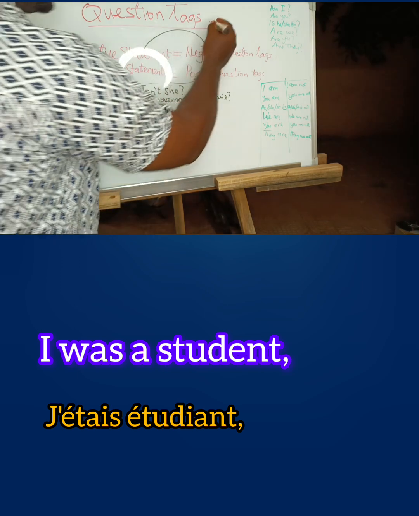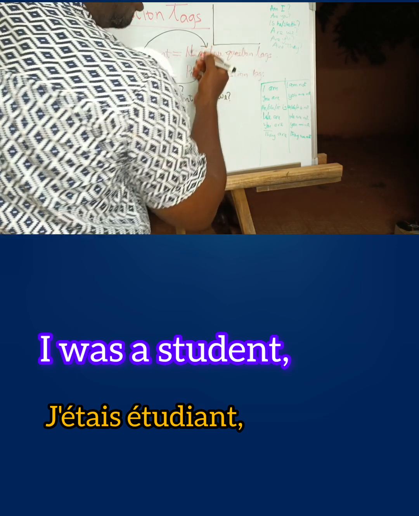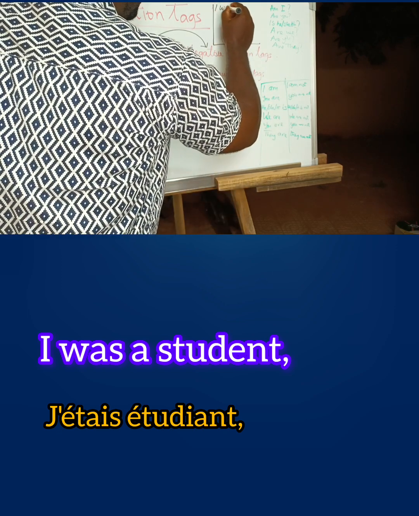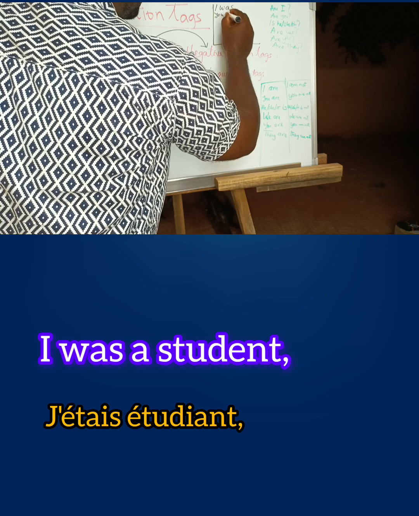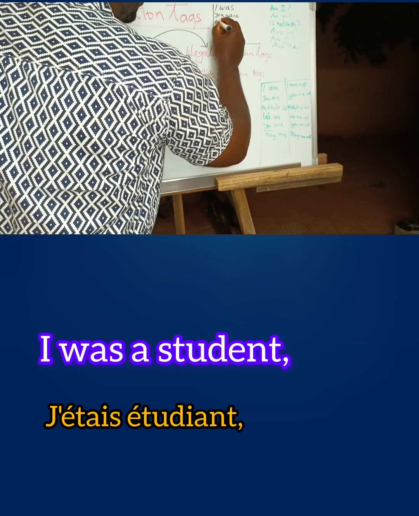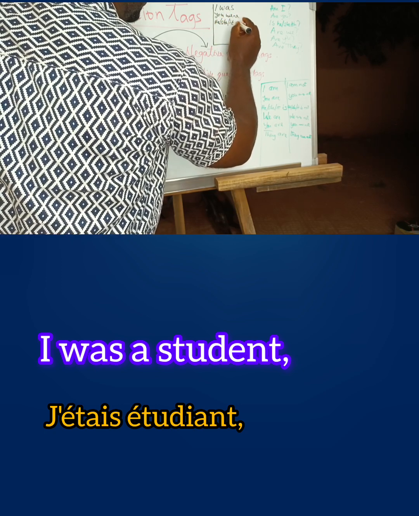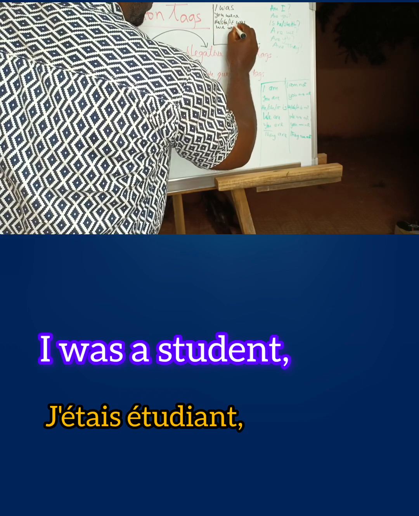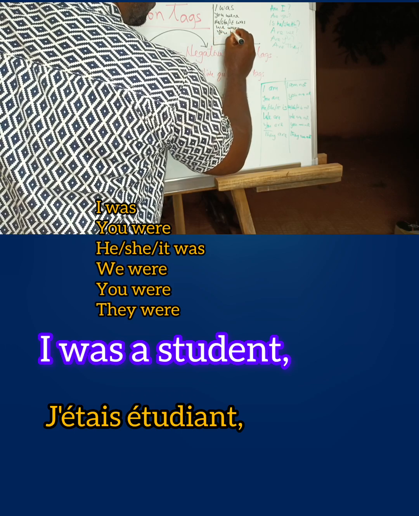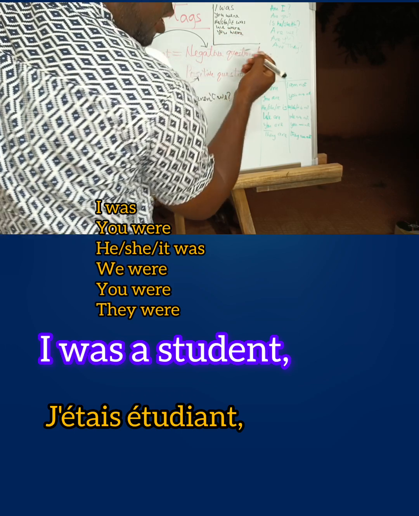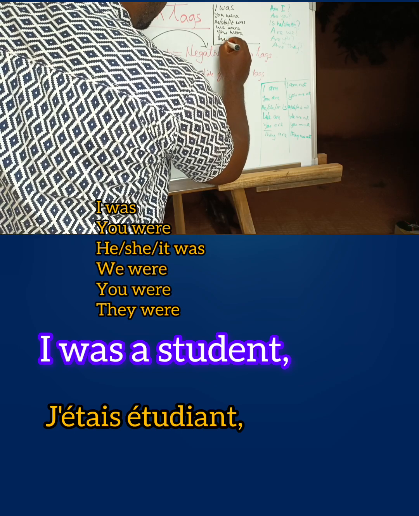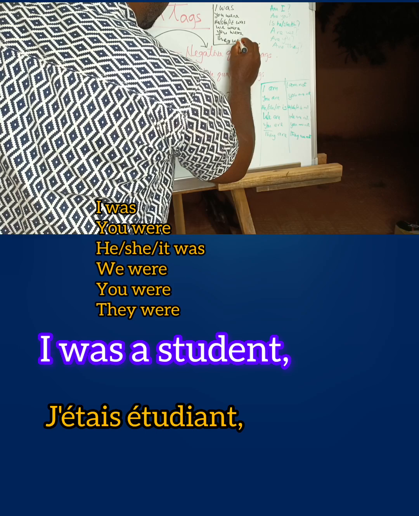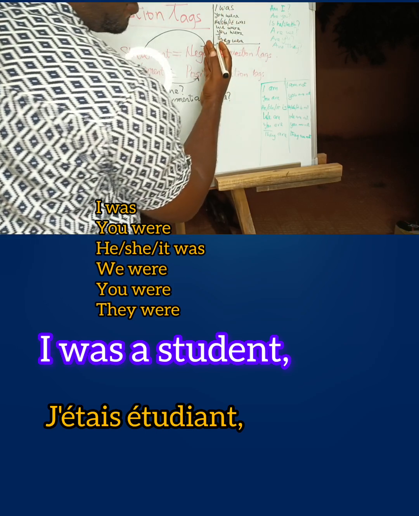Now let's look at it. The past tense of the verb to be is, let's say, I was, you were, he, she, it was, right? We were, you were. Look at the board. We were, they were. Okay, this is a positive form.